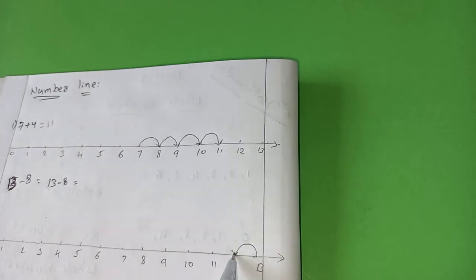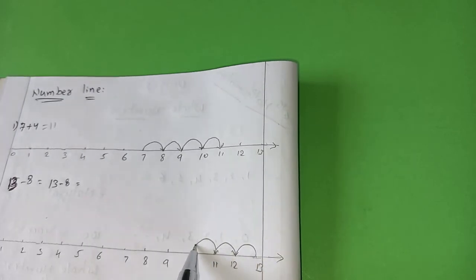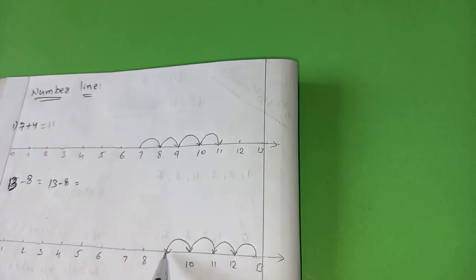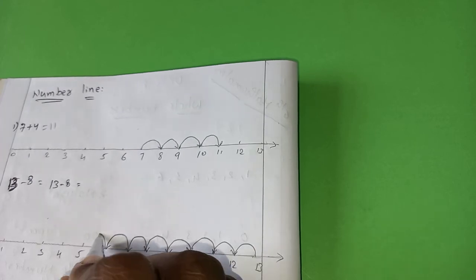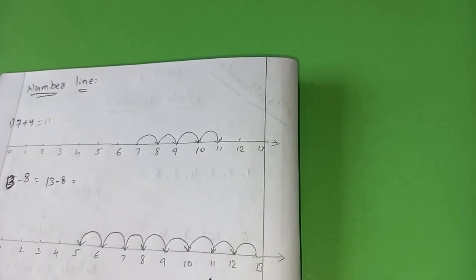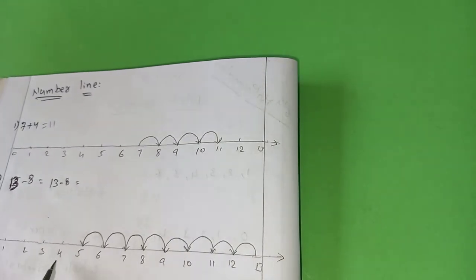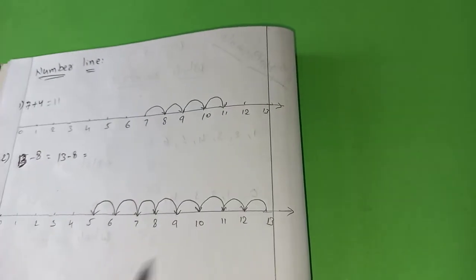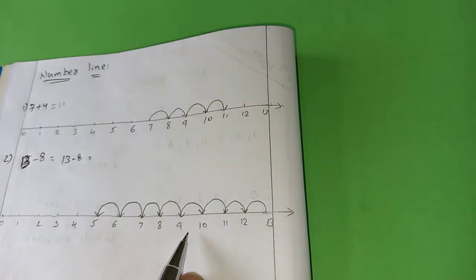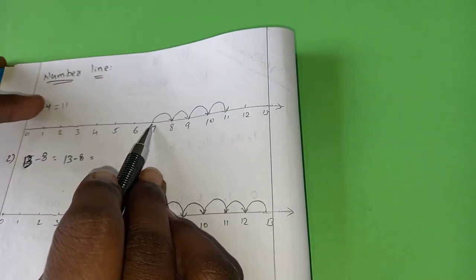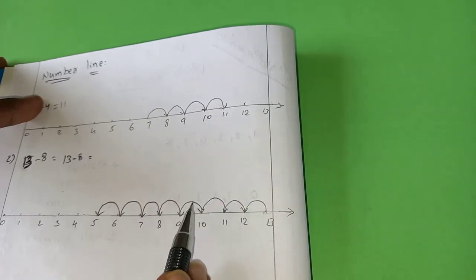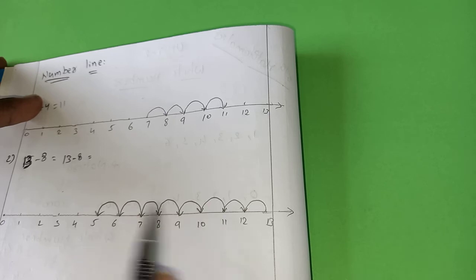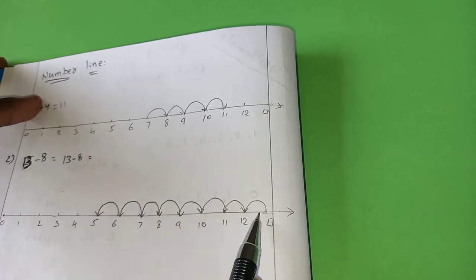1, 2, 3, 4, 5, 6, 7, 8. Correct? By seeing the diagrammatic representation itself, we must be able to understand what we have done, whether it is addition or subtraction. That is the reason I didn't put any arrow mark here, and I am going in the forward direction, and I started here and I am moving in the backward direction. So you should not keep the arrow mark here.